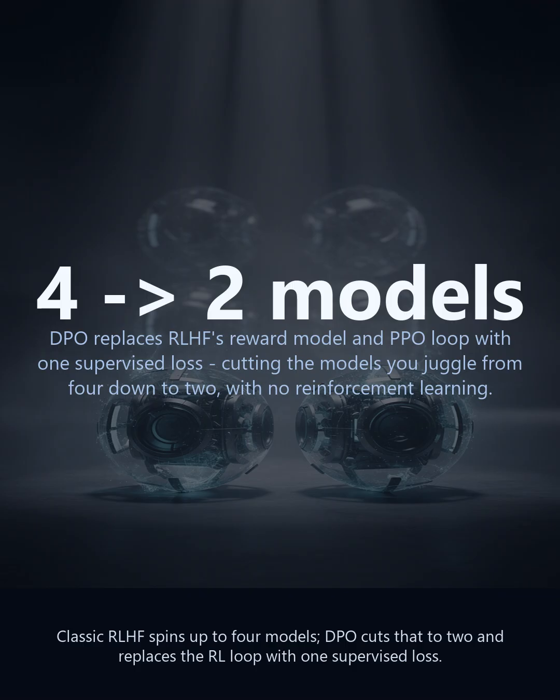Here is the number that sums it up. Classic RLHF can keep 4 models spinning at once: the policy, the reference, the reward model, and a critic. DPO cuts that to just 2, the model and a frozen reference, and replaces the whole RL loop with one supervised loss. Less memory, less instability, less code. That is why DPO became a default alignment recipe for open models almost overnight.